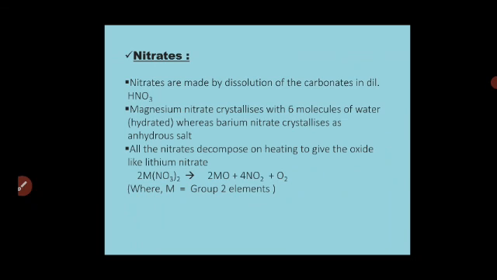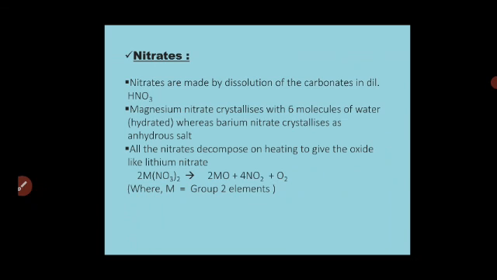Nitrates. Nitrates are made by dissolution of carbonates in dilute HNO3. For example, if we take MgCO3 and dissolve it in dilute HNO3, it forms the respective nitrates, magnesium nitrate. Okay. Magnesium nitrate crystallizes with 6 molecules of water, that is, hydrated.